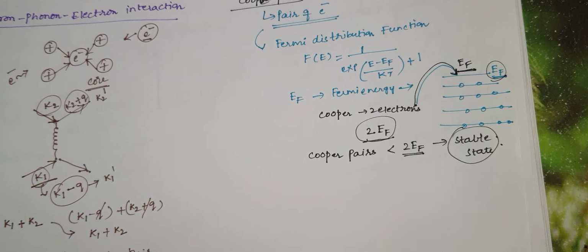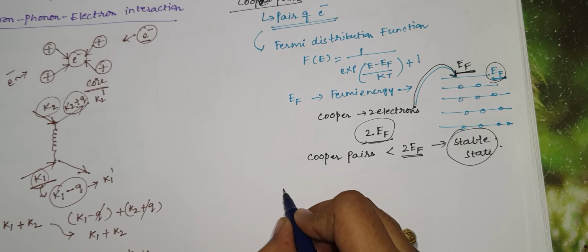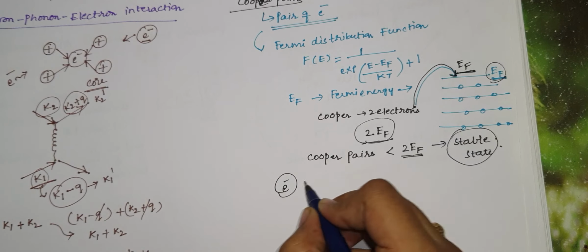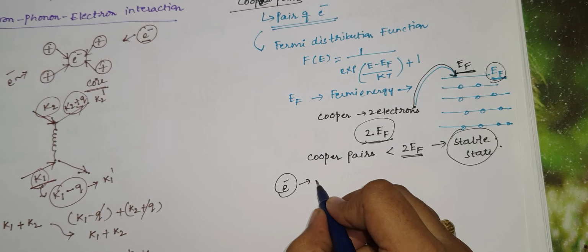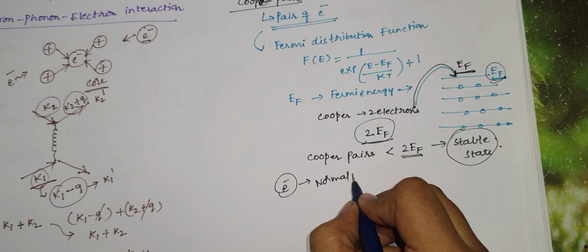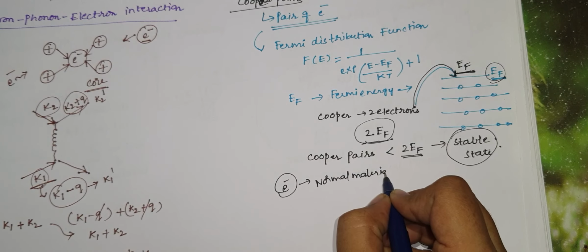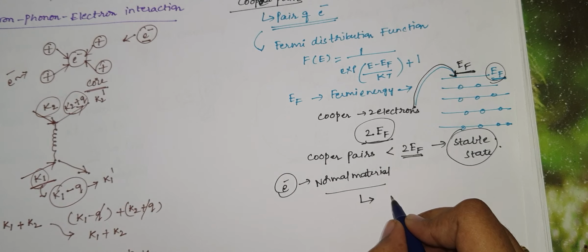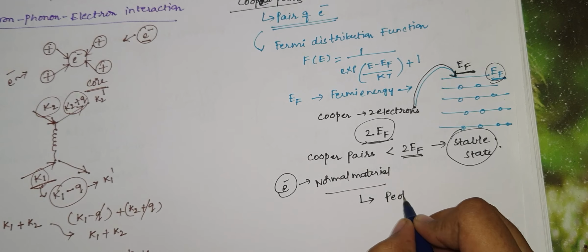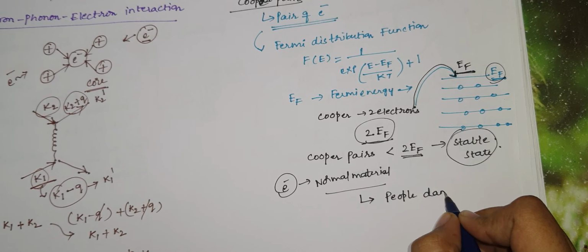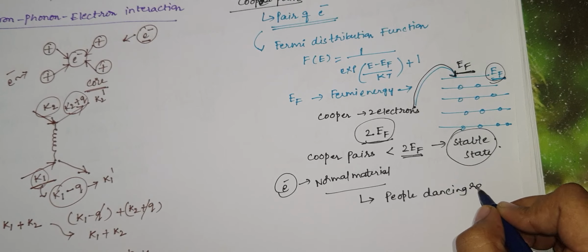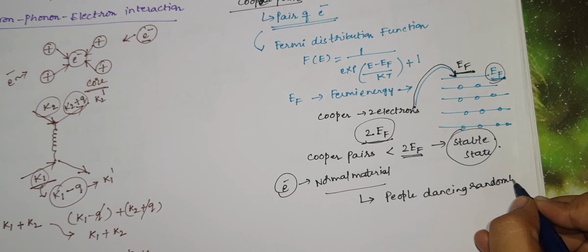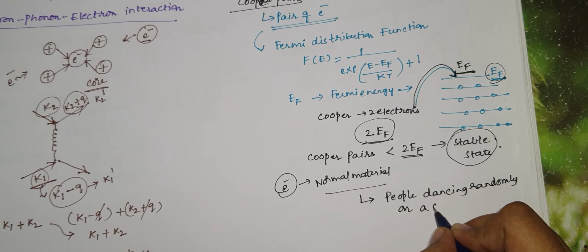If we consider normal electron movement in any normal material, the conduction will be like people dancing randomly on a crowded floor.